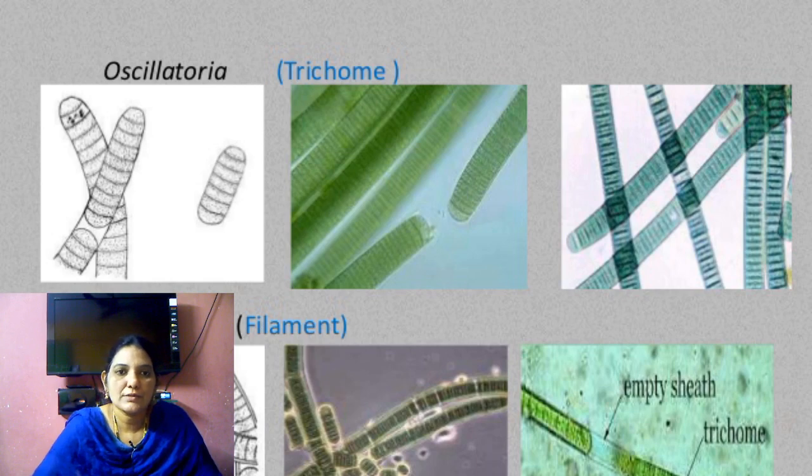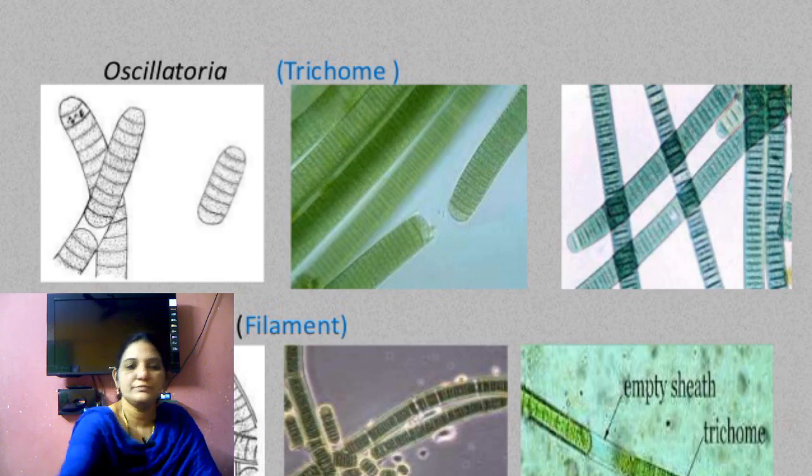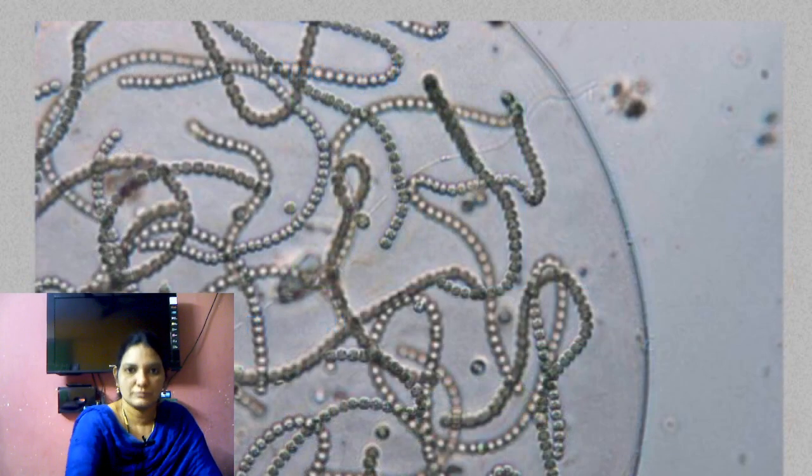Coming to the first picture, we can see Oscillatoria trichome, Oscillatoria filaments, in a ribbon-shaped structure.